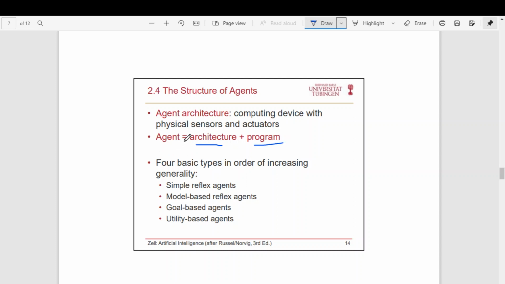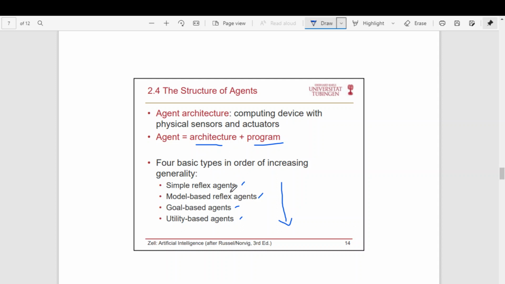So in this context we can say that an agent is a collection of architecture and a program. There are four basic types of agent we can define, in order of increasing generality. That is, this agent is better than this agent, and this agent is better than the next, and so on. Their performance increases as you go in this direction.